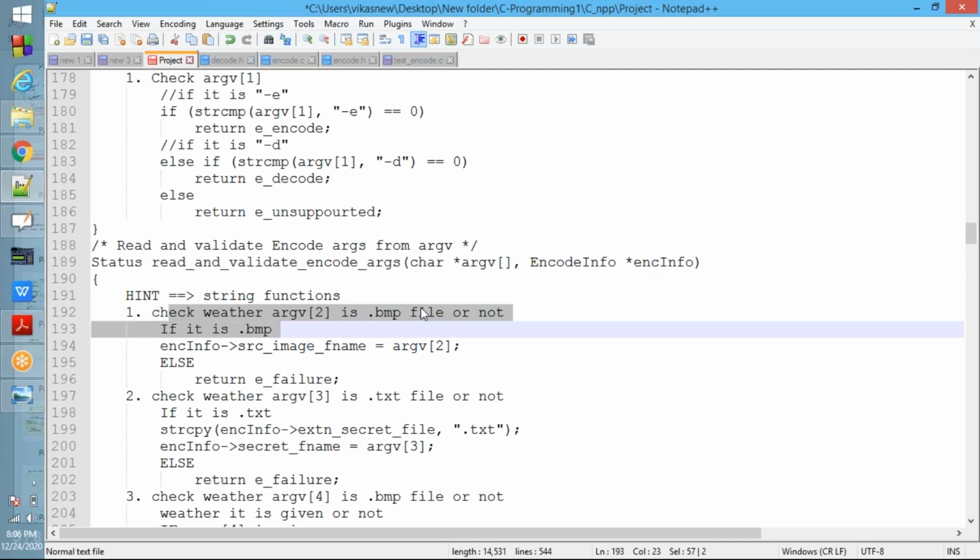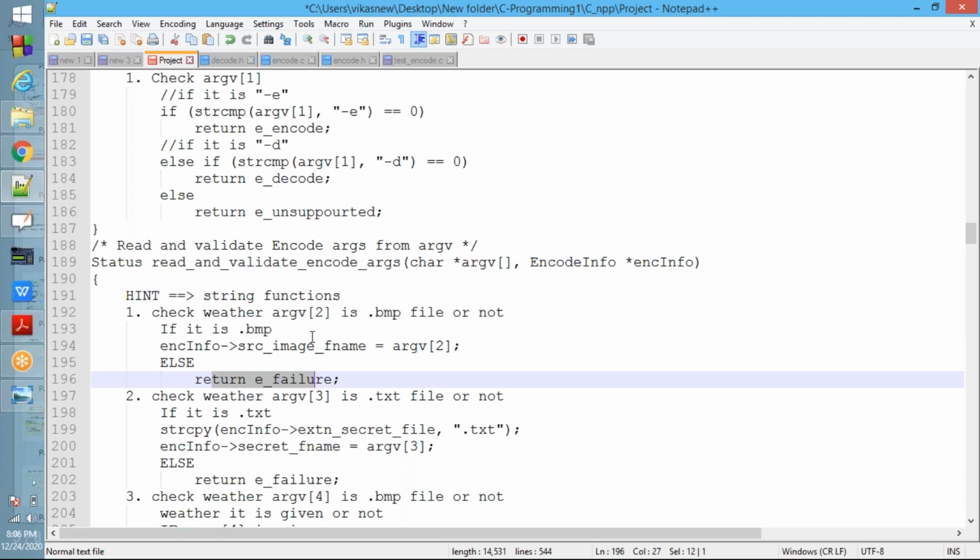See what we need to do. Check whether argv of 2 is .bmp or not. If it is .bmp, it is fine, else return e failure. Again, the first one is .bmp. Check the second one, whether it is .txt or not. If it is .txt, that is fine. If it is not .txt, again return e failure.